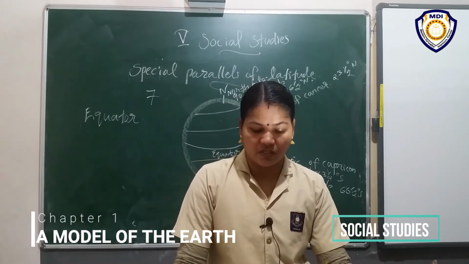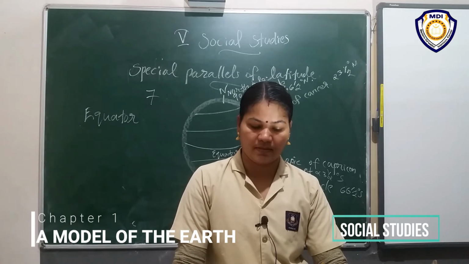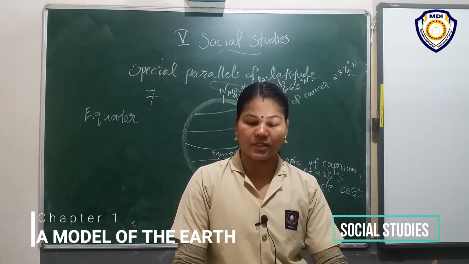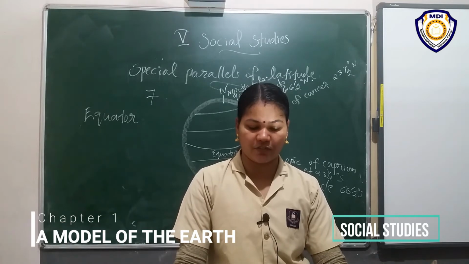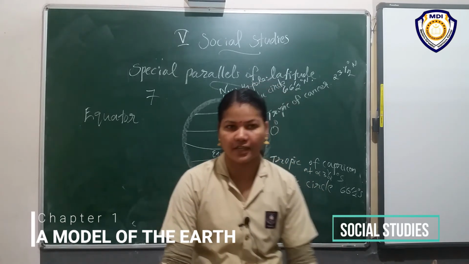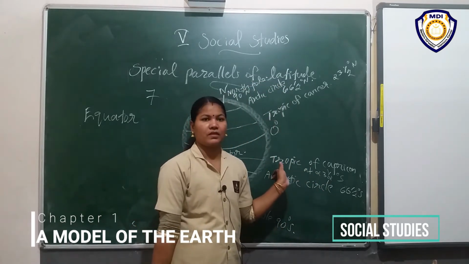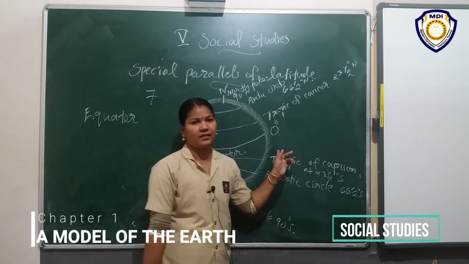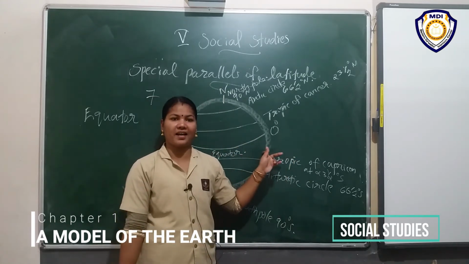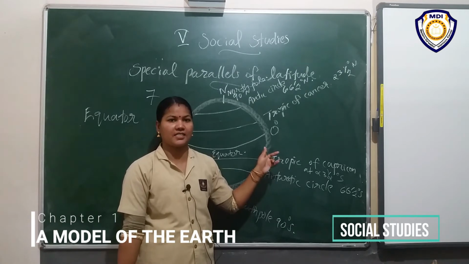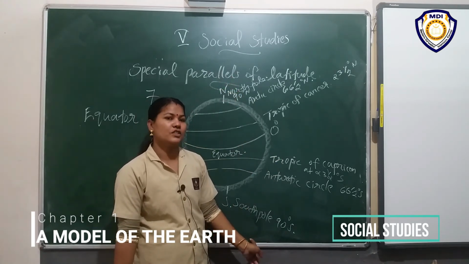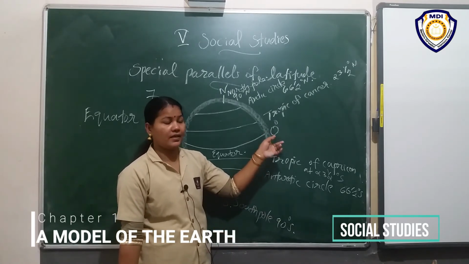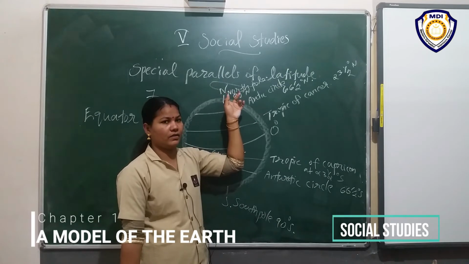There is one quick check question. Look at your textbook. What are the longest and shortest parallels of latitude? Can you say on the basis of this? The longest parallel, Equator is the longest parallel. Which is the shortest? North Pole and South Pole. Both are the shortest parallel. Here is 0 degree, here 90 degree. Okay. Is it clear?